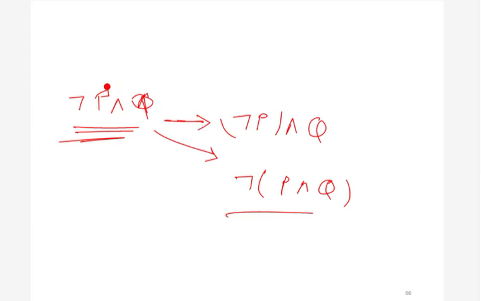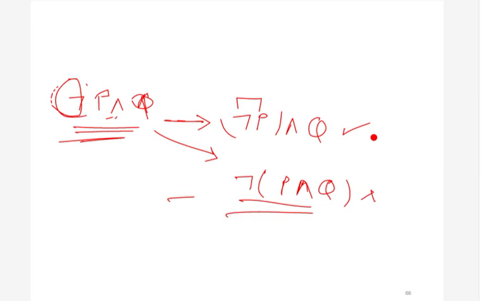There is this convention that we give precedence in this order. The highest precedence is for the negation operator, and at second number we have the AND operation. This conjunction operation has higher precedence than the disjunction or OR operation.